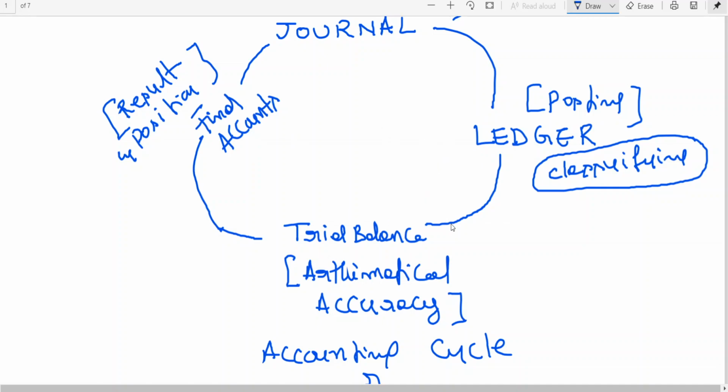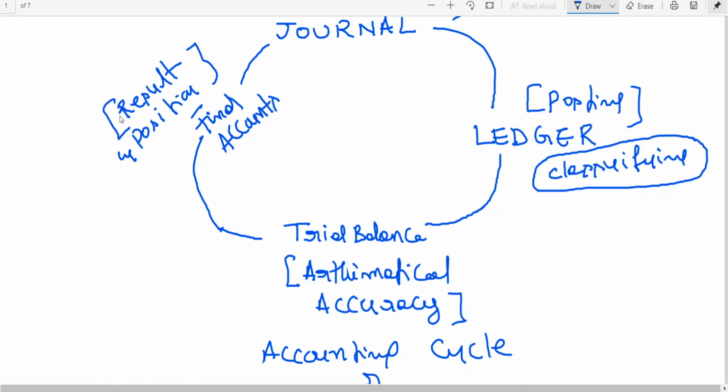It is a sequence. Just like before you go to the final examination, you write a pre-final examination. Trial balance is like that. Simple words, trial balance is like a pre-final examination. Final accounts is like the main annual examination. Once in 12 months you prepare final accounts. This trial balance, why should we prepare? Simple words, arithmetical accuracy. Accuracy means whether the total of debit is equal to the total of credit or not. That can be known through trial balance. That is why it is called arithmetical accuracy.